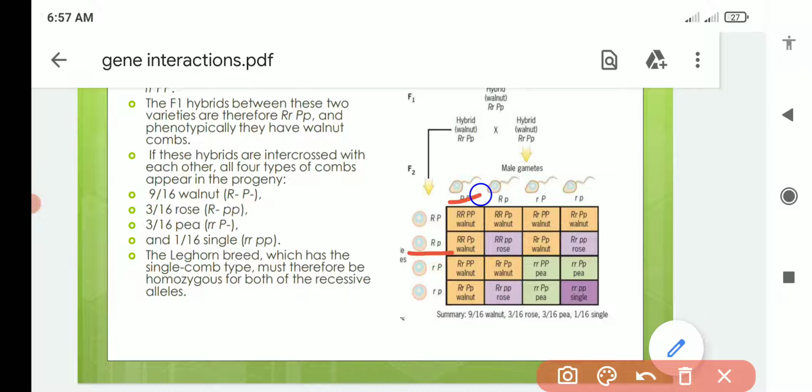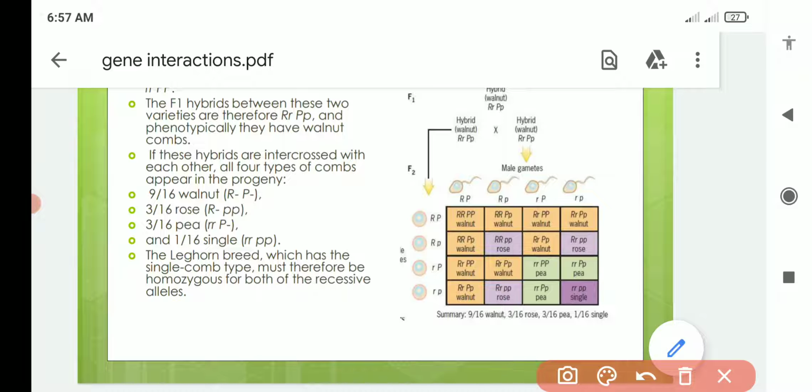Okay, so we will take another capital R small p. When it is crossed with this, it will produce walnut. When this capital R small p crosses with capital R small p, then it will produce capital R small p, so now it will produce rose type of comb. Okay, again when this is crossed with this, it will produce walnut type, and when this was crossed with this, it will produce rose type.